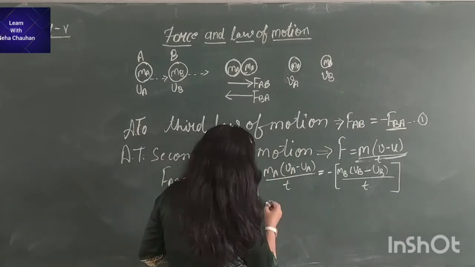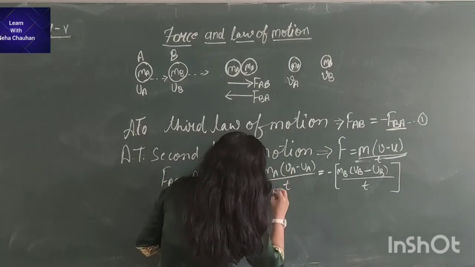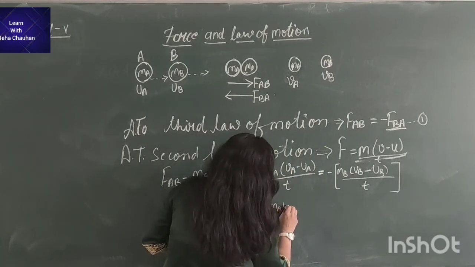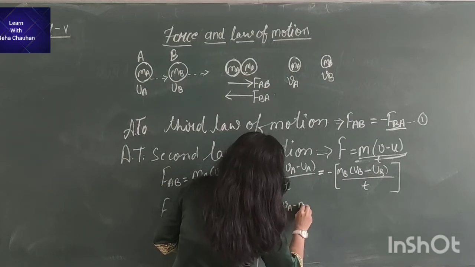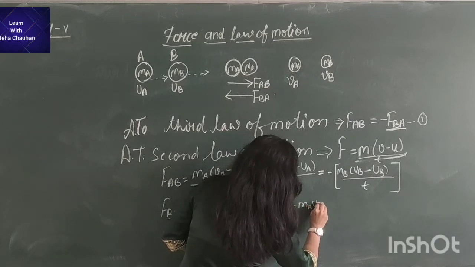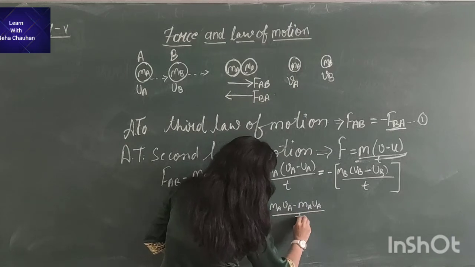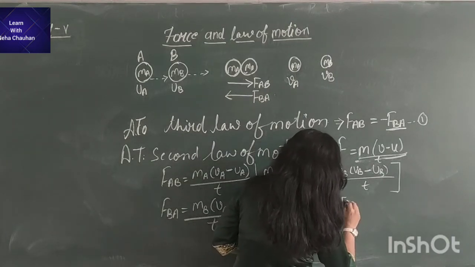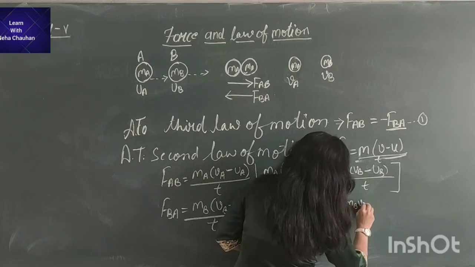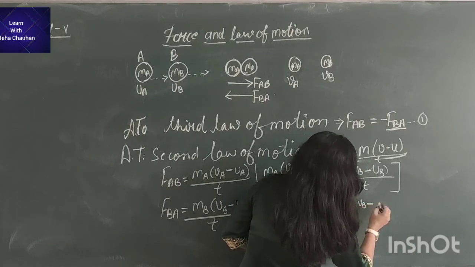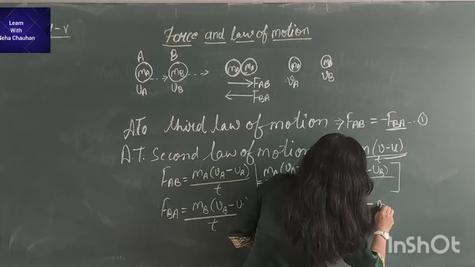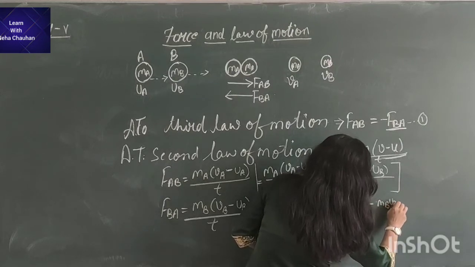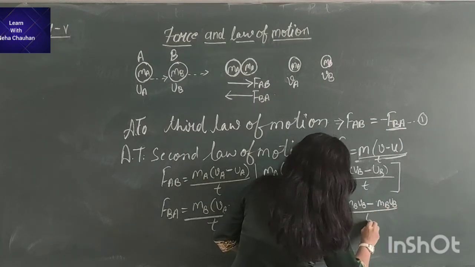On solving it, we will get MA VA minus MA UA divided by t is equal to minus in bracket MB VB minus MB UB divided by t.